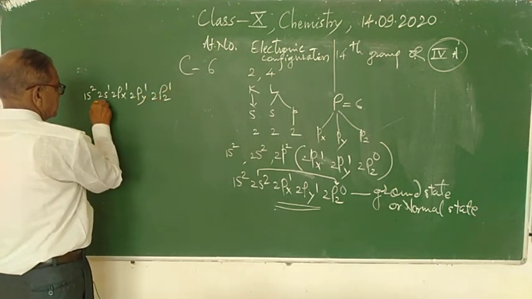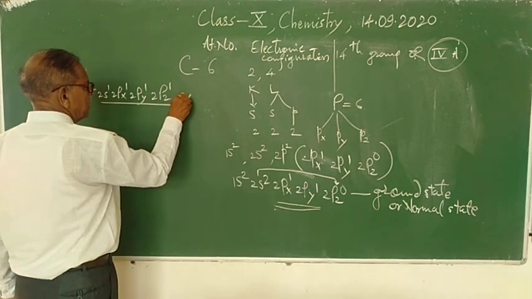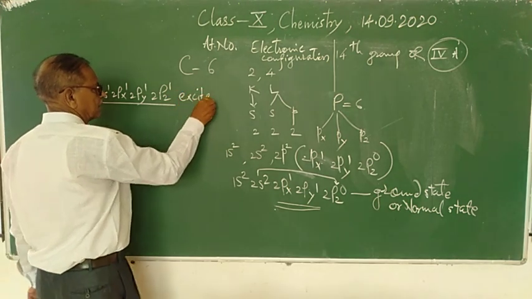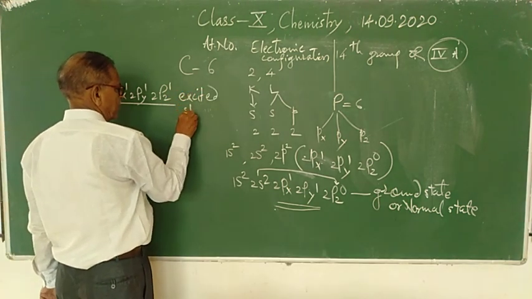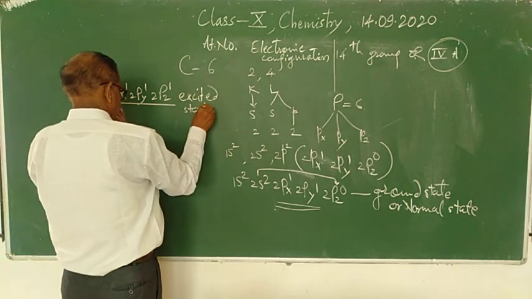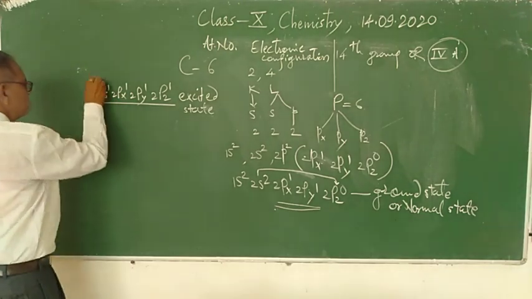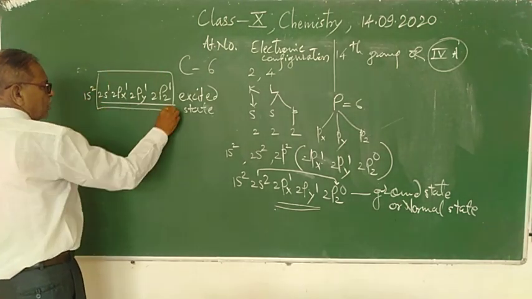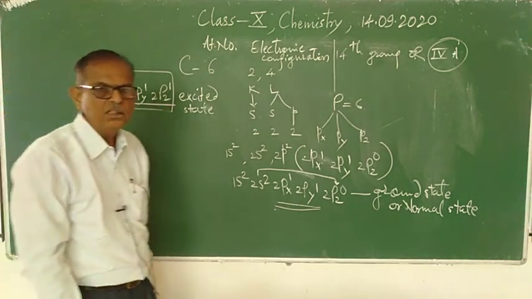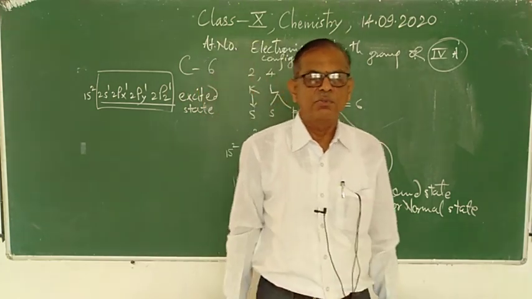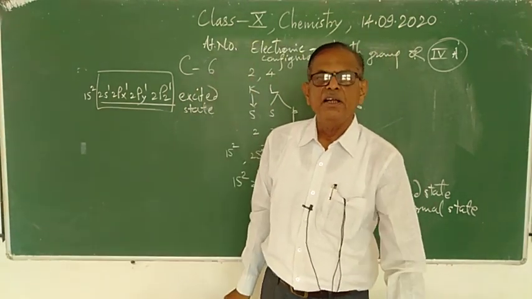Thus the number of unpaired electrons in the outermost shell becomes 4, and therefore carbon is a tetravalent element.